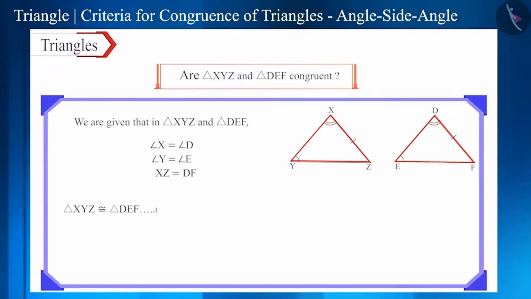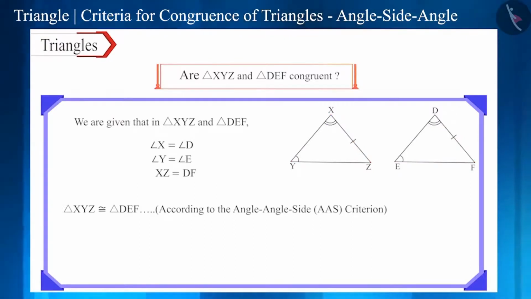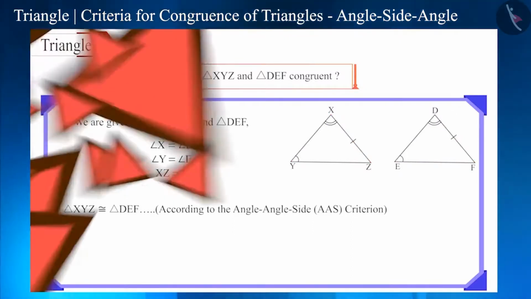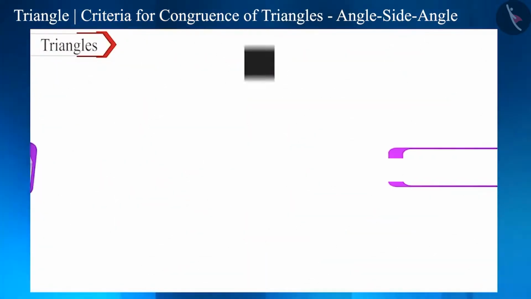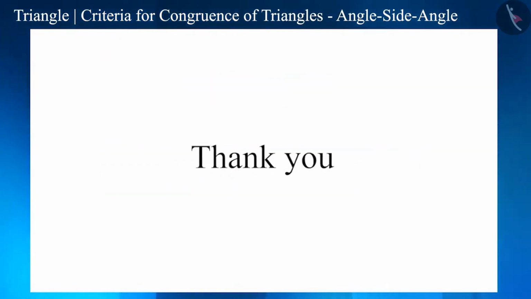But these two triangles are congruent according to the AAS congruence rule. We will discuss about this criterion in detail in our next video. That's all in this session. Today we discussed facts related to angle side angle congruence rule. See you in the next video. Thank you.